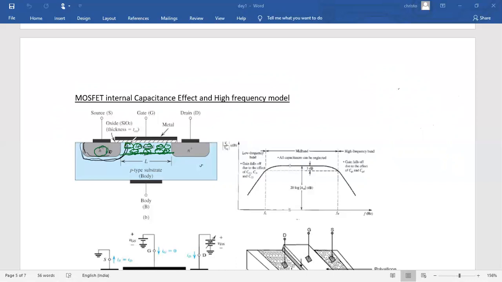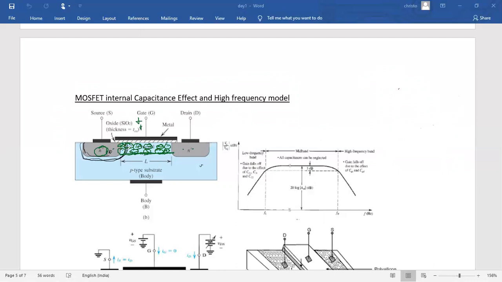So now two capacitors are formed: one is the gate to source capacitor, and one more is the gate to drain capacitor, because the drain also has electrons, the source also has electrons, and now the channel also. When you apply positive voltage at the gate, there is a dielectric between two different charges: negative charges in the source and negative charges in the drain.